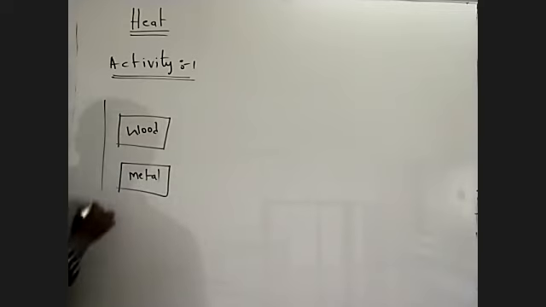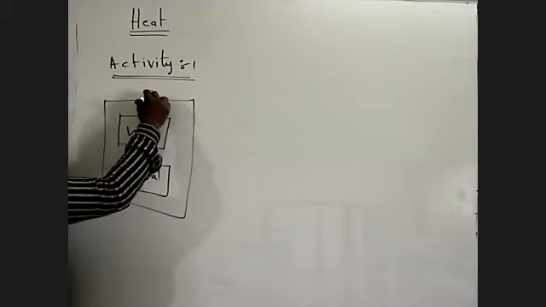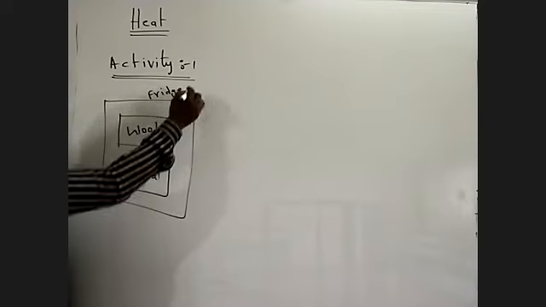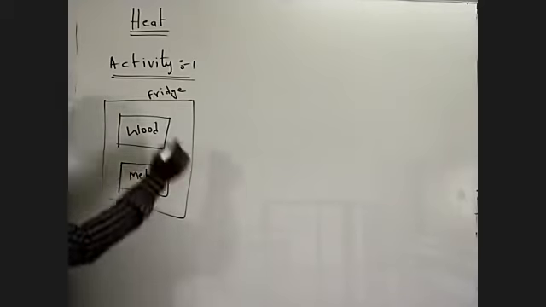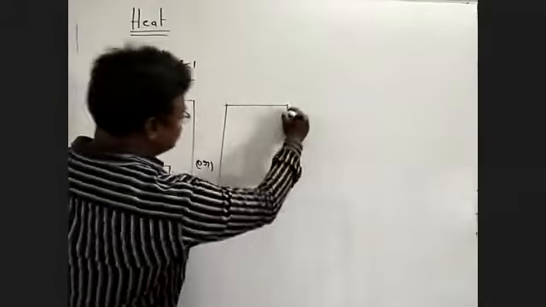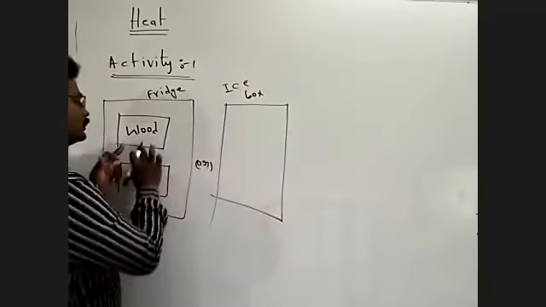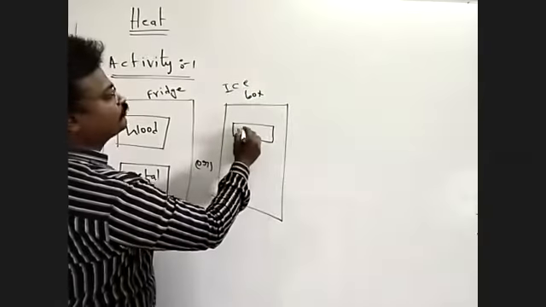Both are kept in a fridge or in an ice box. This is an ice box. This is a piece of wood.